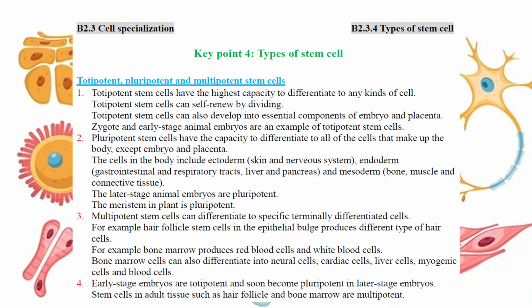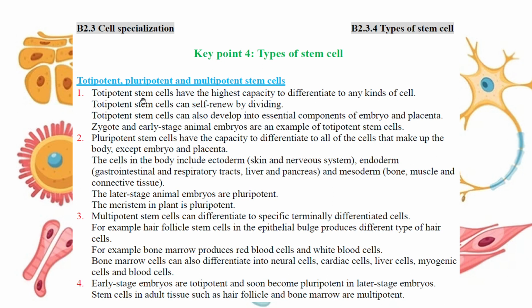And we have a concept, which is the level of gradient, how potent your cell is. We call it potent, meaning the potential to grow into different kinds of cells. Toti means the totality, complete. Pluri means many, multi means the last step. So we have three levels of gradients. For the totipotent stem cell, they have the highest capacity to differentiate into any kind of cell. We call it the totipotent stem cell.